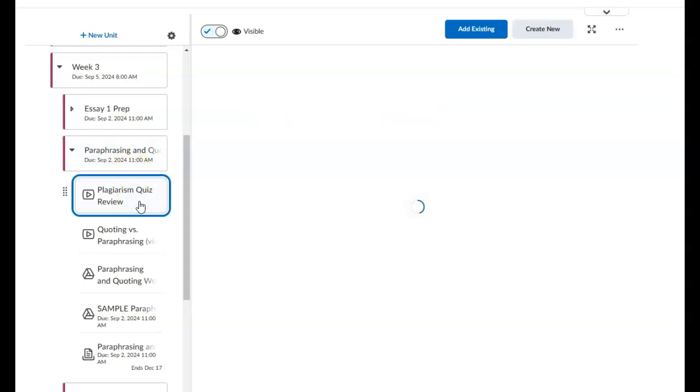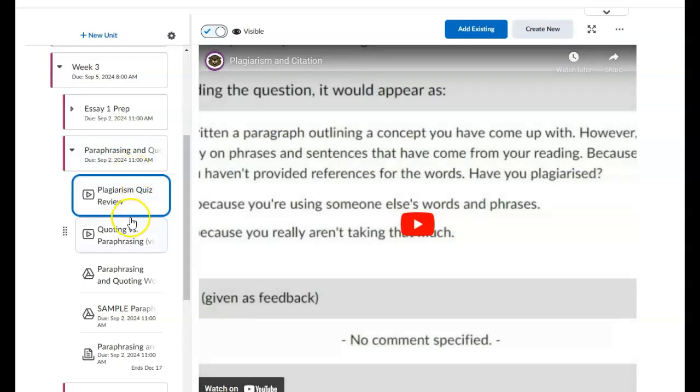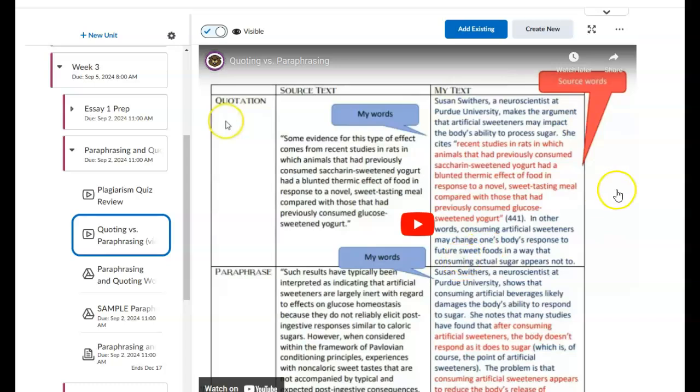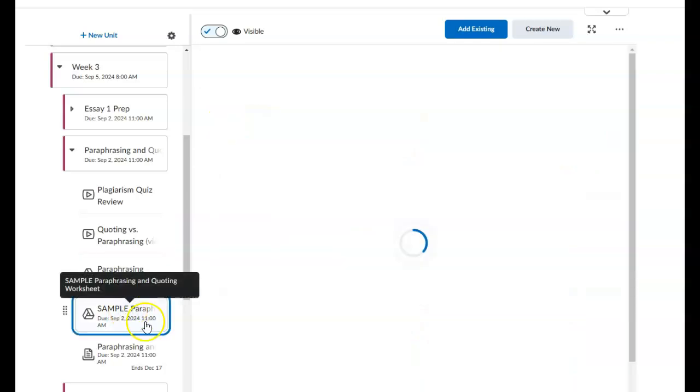So there's a quick review of the plagiarism quiz you guys took last week. So there's some information there. There's a quick guide here on quoting versus paraphrasing. I refigured the document for this assignment a little bit, but I think you can follow along with the video and be perfectly clear as to what's going on here.